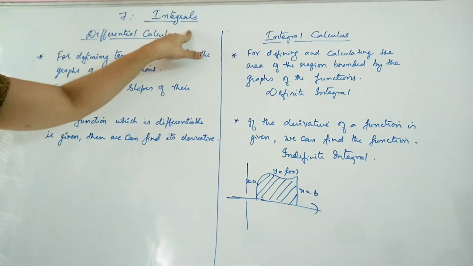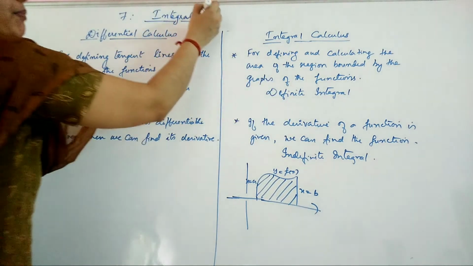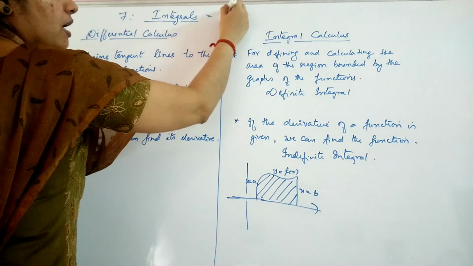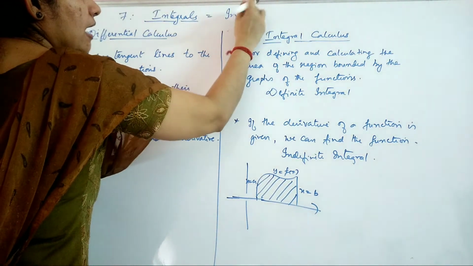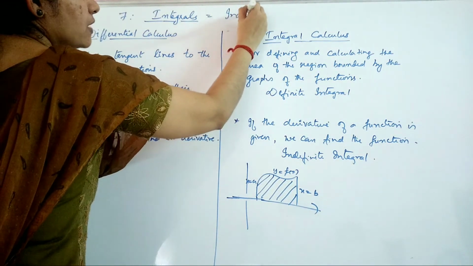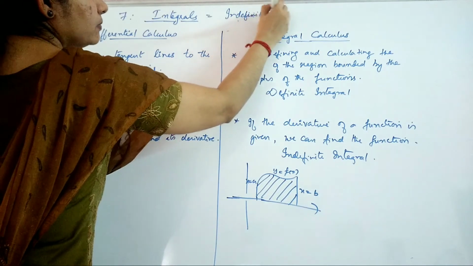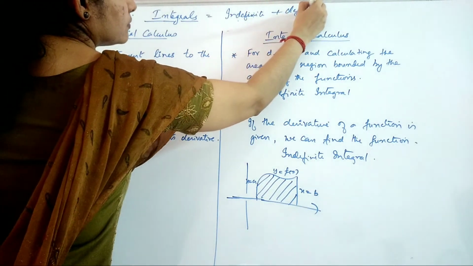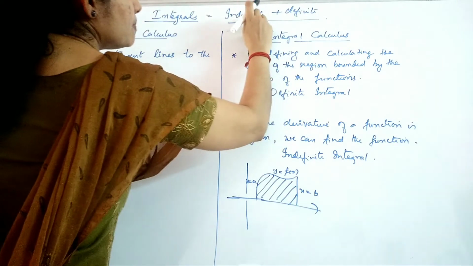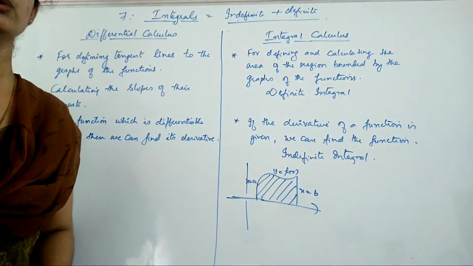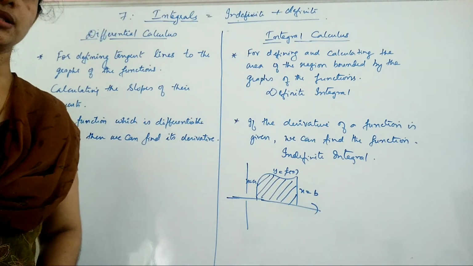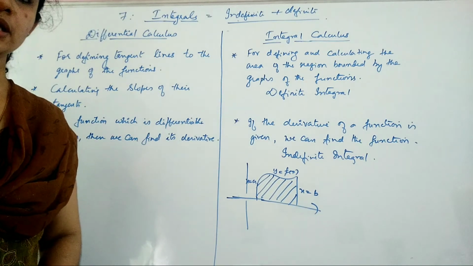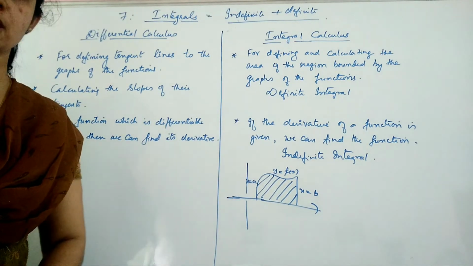So integral calculus comprises two things, indefinite as well as definite integral. Indefinite plus definite integral will give you your integral calculus. First we will deal with what is indefinite integral.